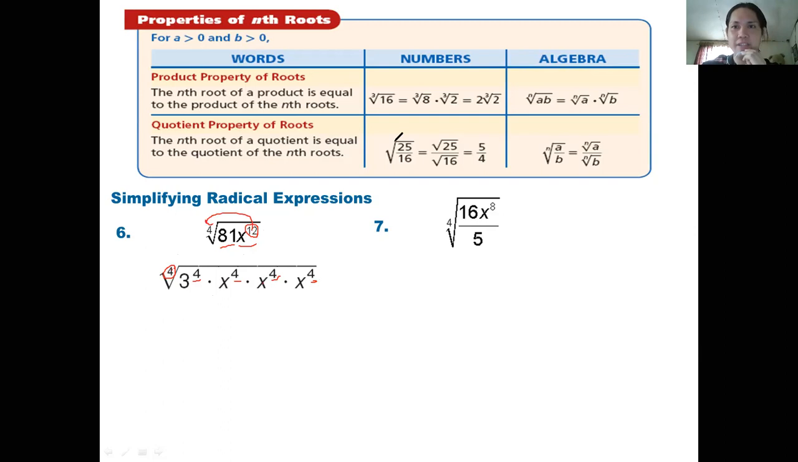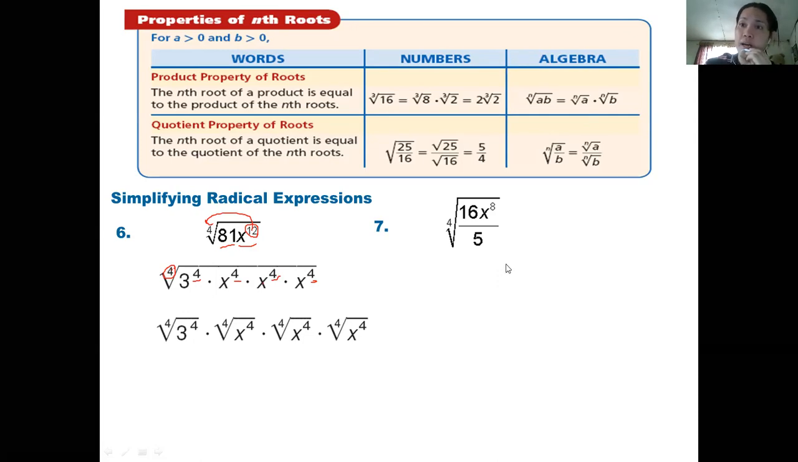So now, next, we will have the fourth root of 3 to the power of 4 times x to the power of 12. You can separate it so that you will be able to get its simplest form right away, or to evaluate it in an easy way. As I've said, if the exponent of the radicand is divisible by the index, you can just divide the exponent, or cancel it out. So what will be left will be 3 and x to the 3.